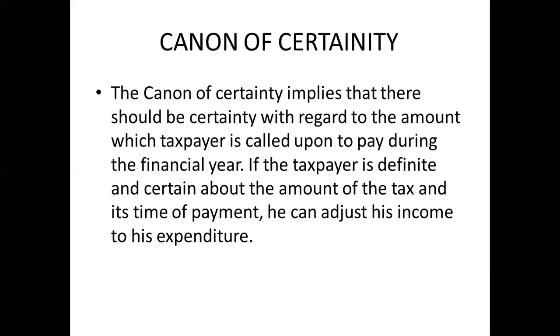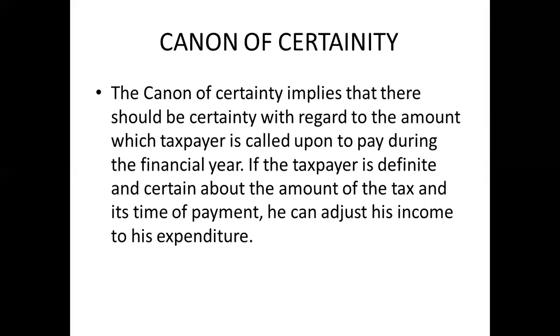Next one, certainty. Canon of certainty states that there should be a definite or a certain amount which a taxpayer should know that he has to pay, so that he can maintain his balances accordingly. He can spend the amount in that manner if he knows he has to pay this much as a tax. So there should be a certainty.